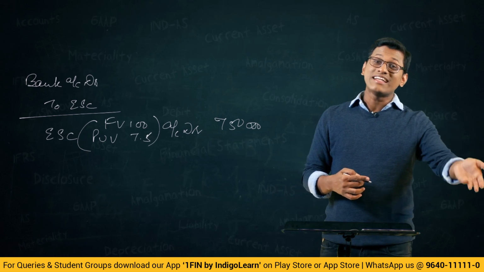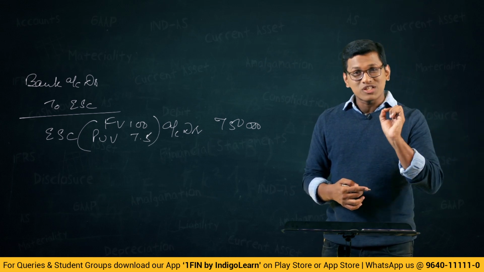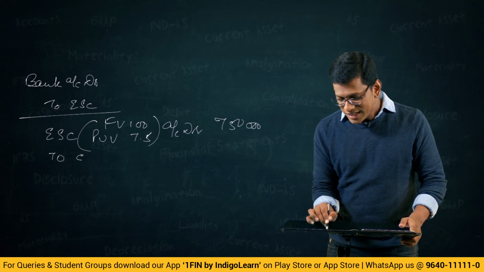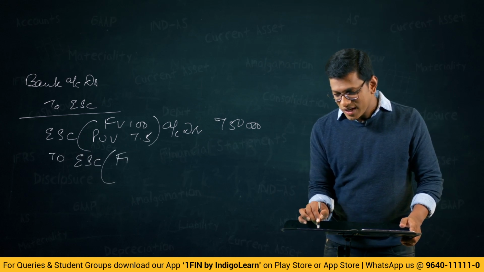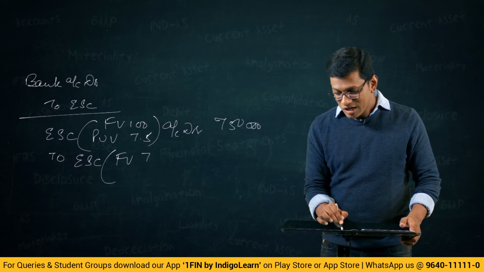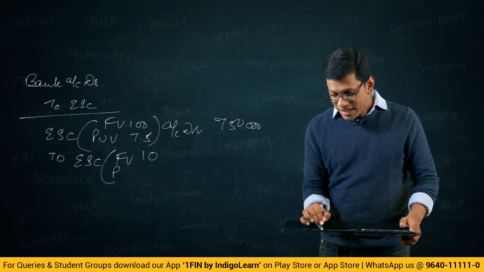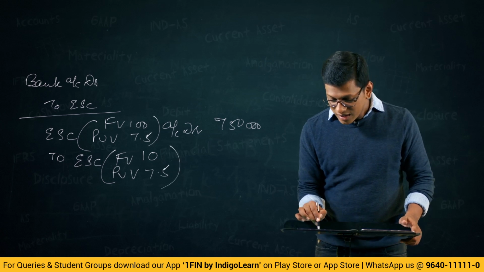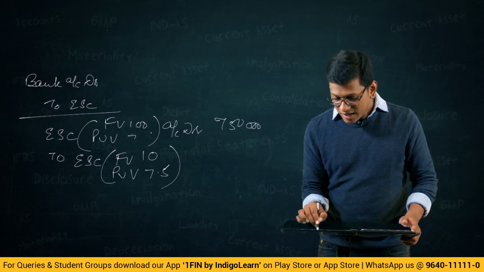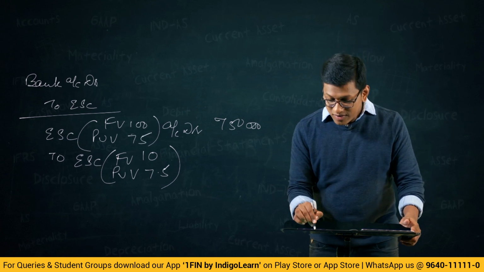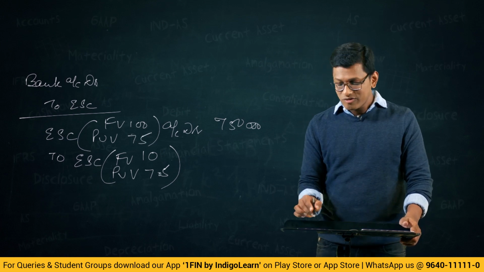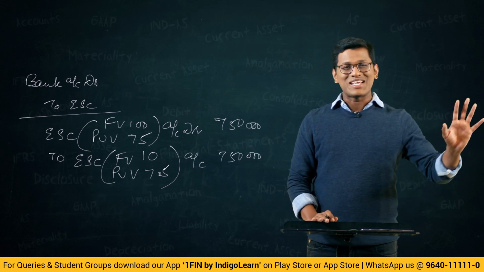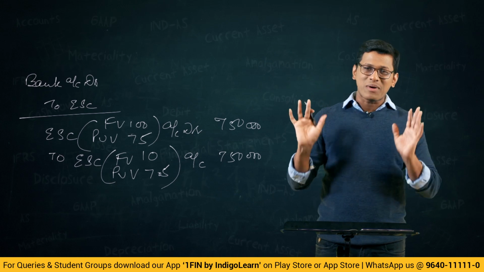What is now getting created? Shares of 10 rupees face value, 7.5 paid up are getting created. So you will write 2 equity share capital, face value 10, paid up value 7.5. Right? So that is earlier... Acha, earlier also we wrote 7.5? No, earlier it was 75. Now it is 7.5. So paid up value 7.5. Account with same 7,50,000. So total has not changed, but just the breakup has changed.